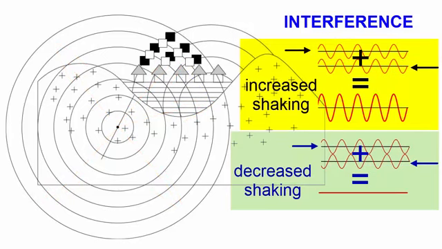In black squares, waves meet out of phase and shaking is reduced. In white squares, waves meet in phase and shaking is increased. In the center of black squares, people may not feel any shaking at all. In the center of white squares, shaking may be so intense that structures fall. Evidence that interference has occurred can be seen when you view this checkerboard pattern of destruction in an area like a housing development where all structures and ground material are similar.